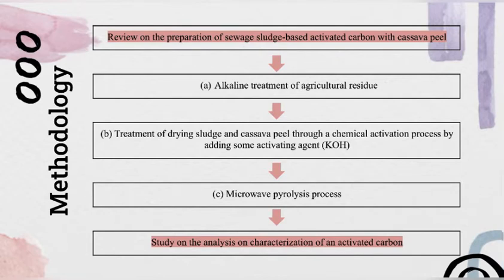Then for alkaline treatment, the cassava peel is sliced into smaller pieces, milled and then washed with purified water, then mixed with 2% potassium hydroxide solution in a microwave at 90 degrees Celsius for about 120 minutes to eliminate the moisture content and increase its alkalinity. By using potassium hydroxide, chemical activation of the sludge is assumed to be achieved.